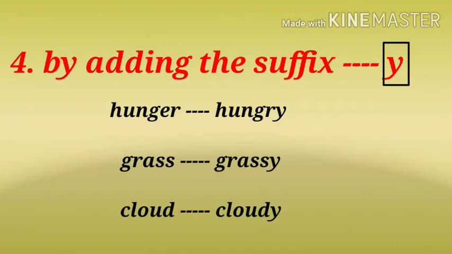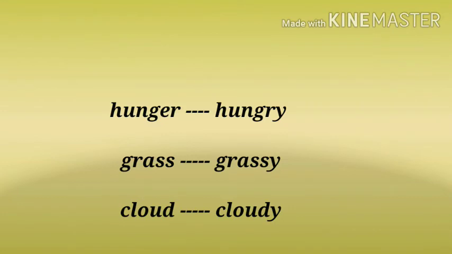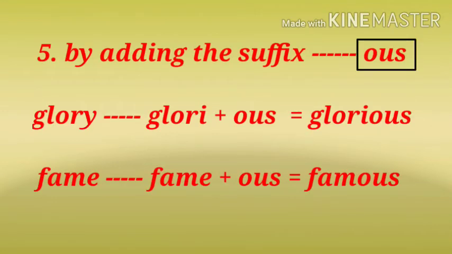The fourth one is that we can change a noun or a verb to an adjective by adding the suffix y. The examples are hunger changes to hungry, grass changes to grassy and cloud changes to cloudy. Here we have added y to the original spelling. The fifth one is when you have to add ous to the given words and make a new adjective. The first example is glory changing to glorious and fame changing to famous. Here you see ous is added to the main words.